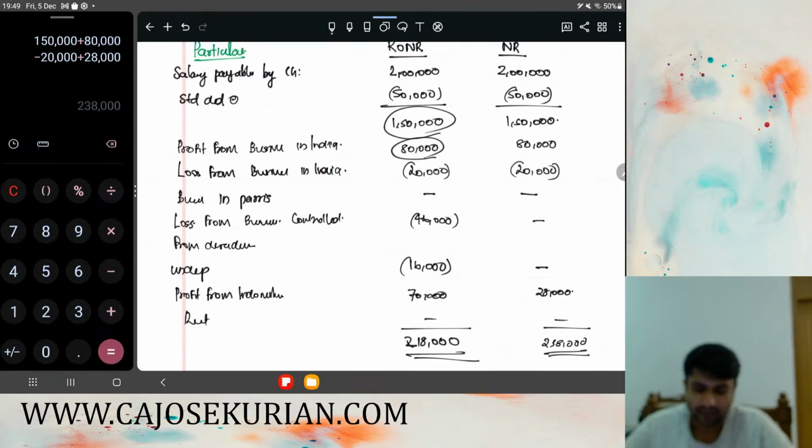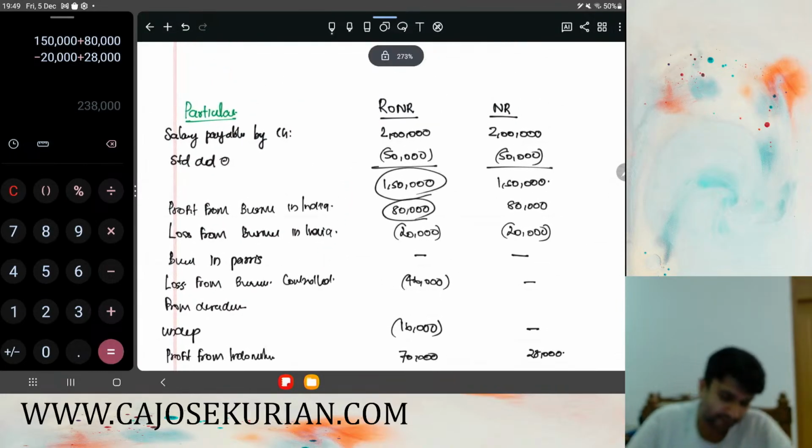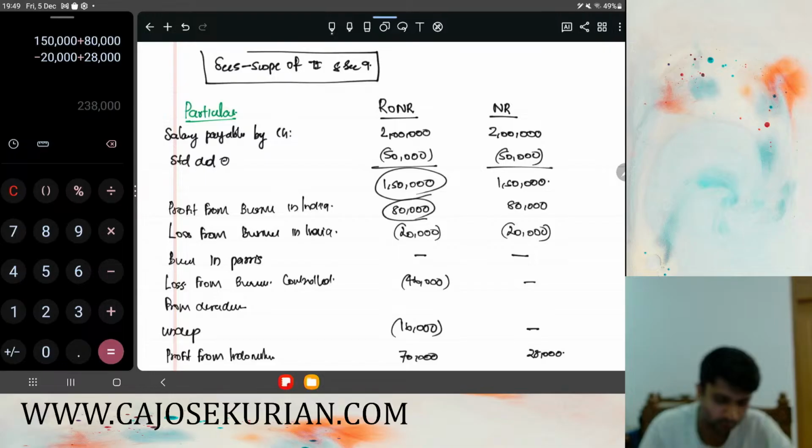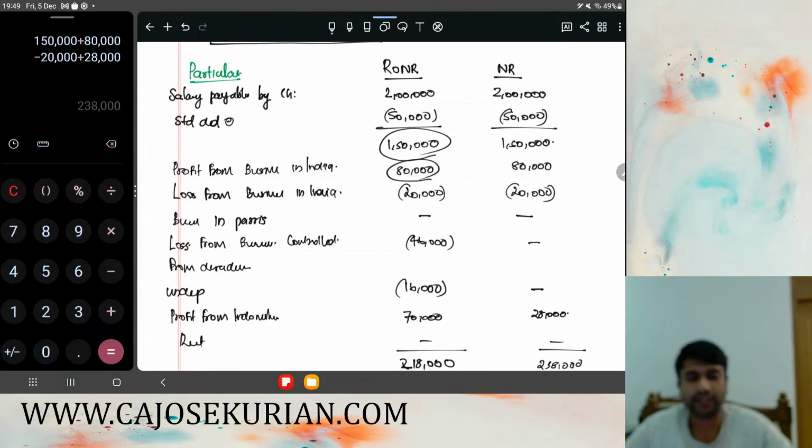This question totally revolves around two sections. Which all are the sections? Section 5, that is scope of total income, and section 9, income deemed to accrue or arise in India. So these are the two sections that we have to consider while solving these kinds of sums.